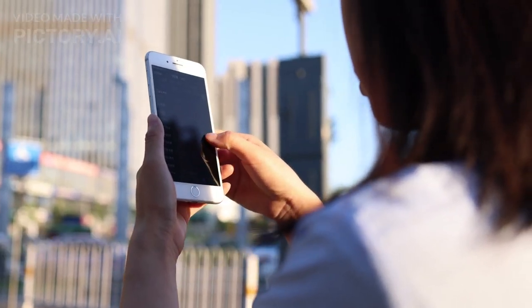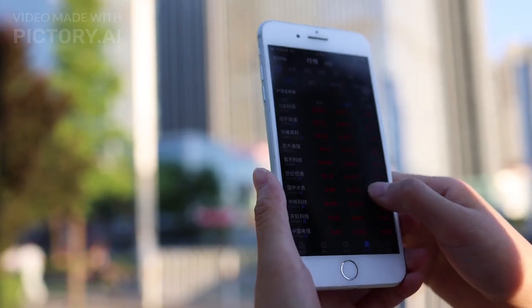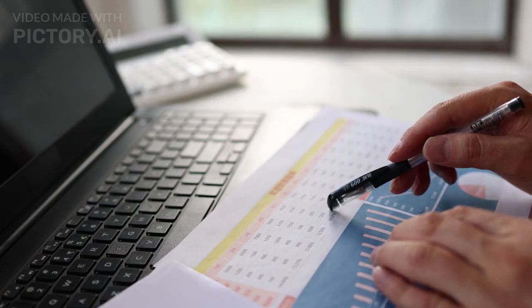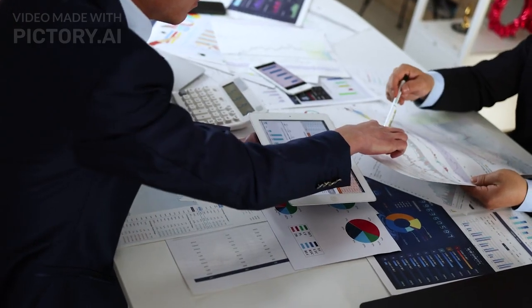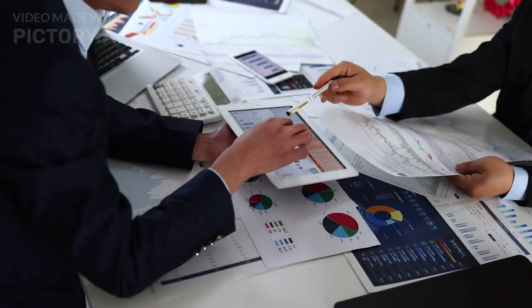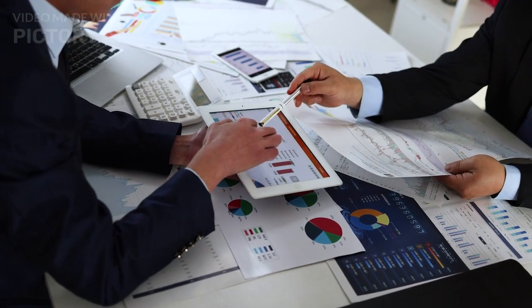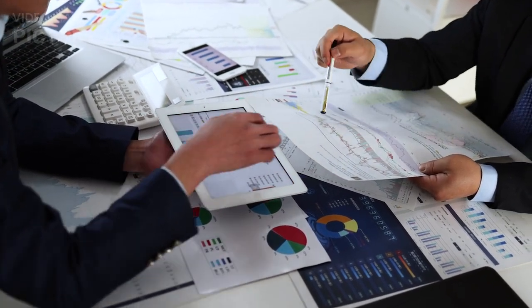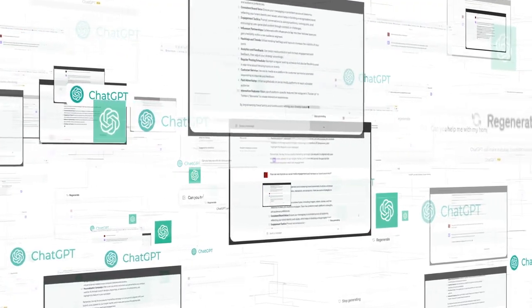Understanding stock analysis is vital for investors because it helps them identify potential opportunities and risks in the market. By mastering these techniques, investors can make more strategic decisions, ultimately leading to better financial outcomes and a more robust investment portfolio. Introduction to Chad GPT.